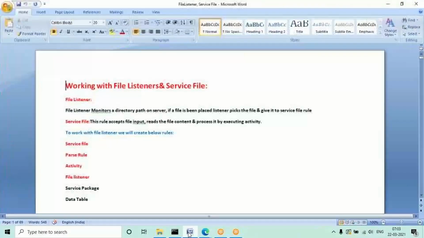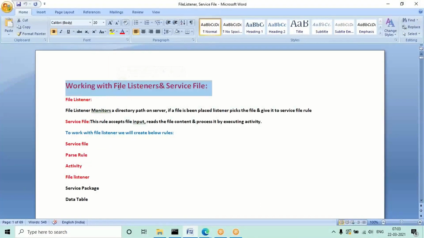See, the next topic I'll be discussing is something called listeners. File listeners is the other main important topic we'll be working with regularly. When you're working on any web application, there will be some listener configuration, like some directory path they are going to connect to, even when you are working from different locations. So they'll have some common directory path.